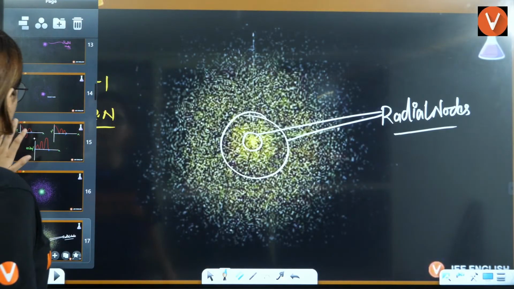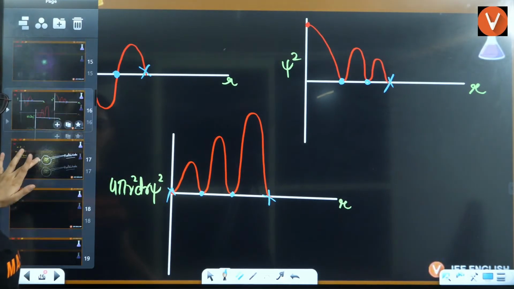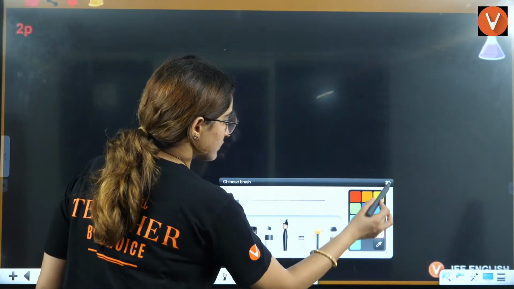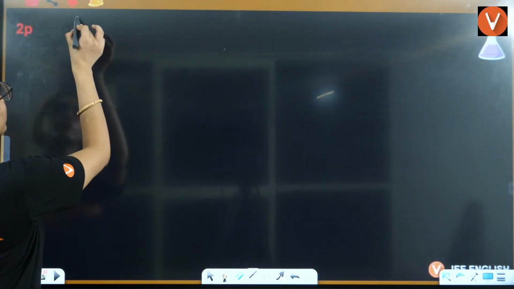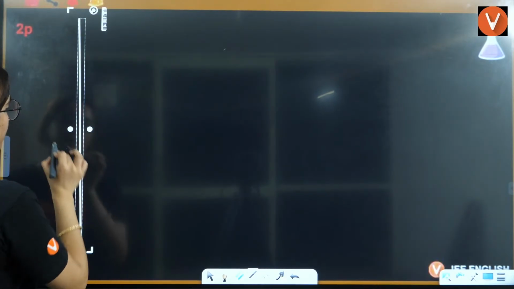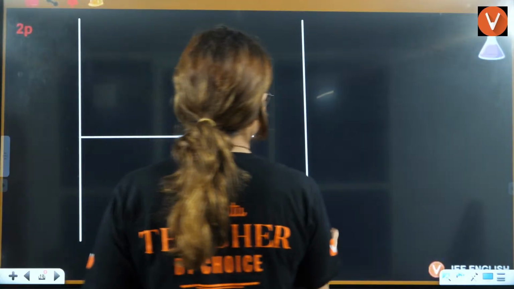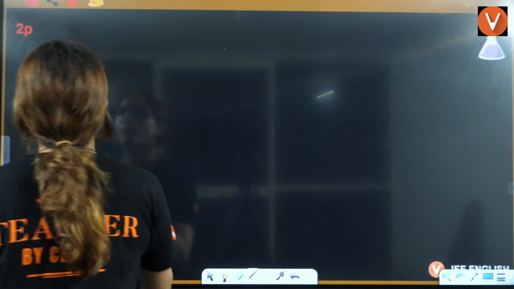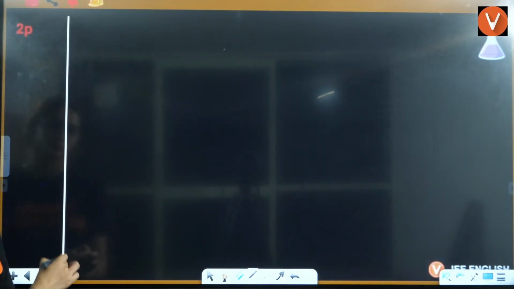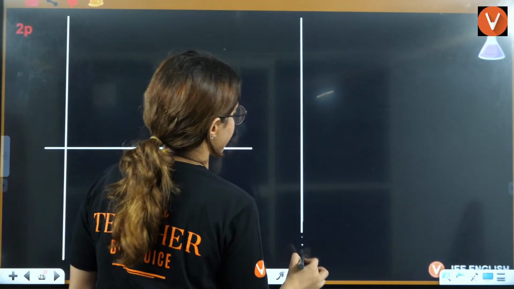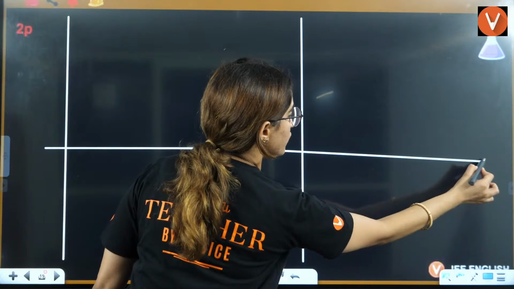Now let's start with the next part, that is 2p. Now for 2p, how do you draw it? For 2p, I'll just draw one here. Other graph, I can draw it over here. Now, let's see.